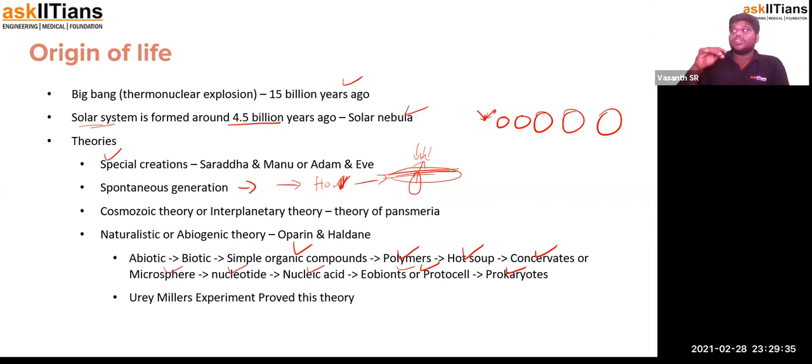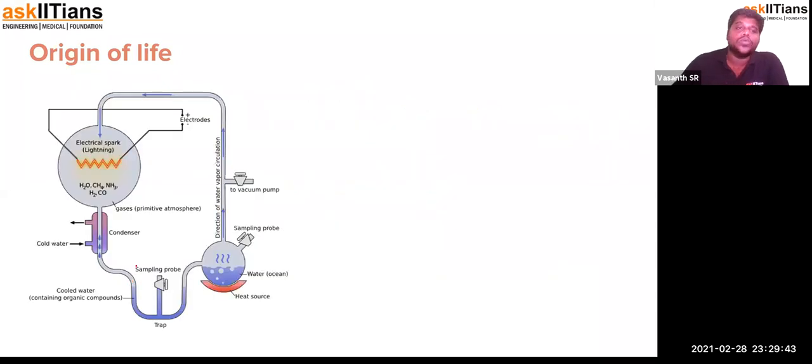But this theory was proved by the experiment done by Urey and Miller. Urey and Miller's experiment actually proved the theory. So what does it do? They constructed a simulation of the prehistoric Earth. It had a heat source, since the Earth was so hot, and water was available, and all the conditions were replicated. The water had all the other materials mixed in it.